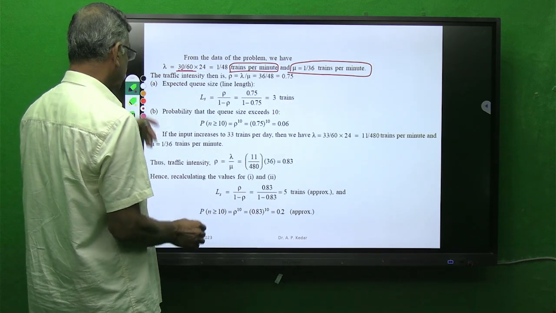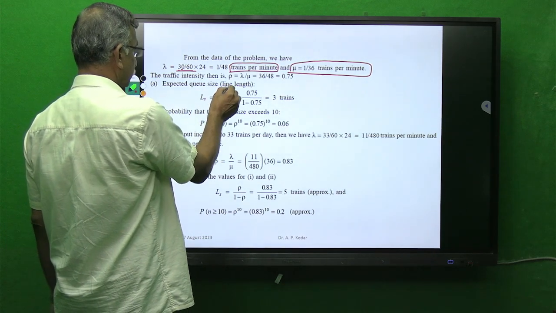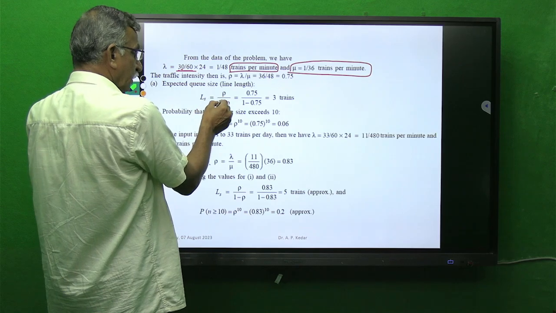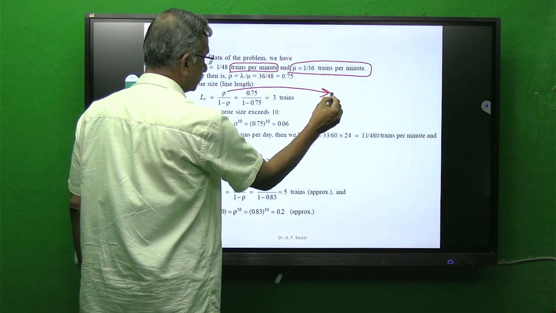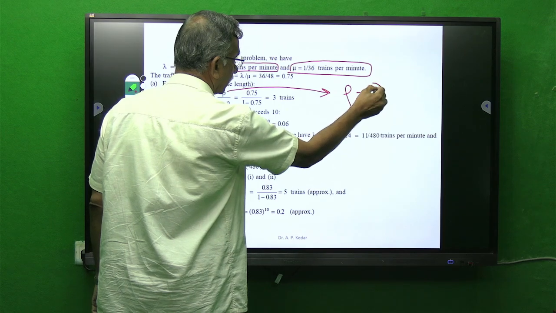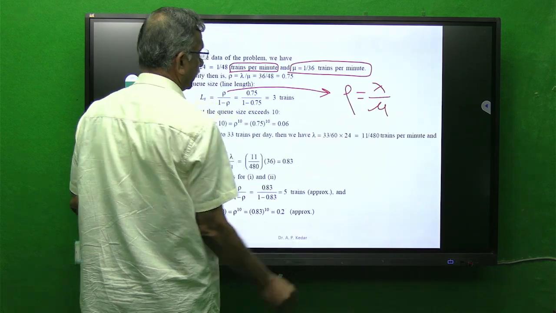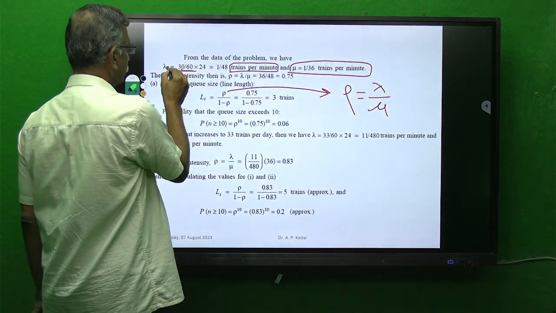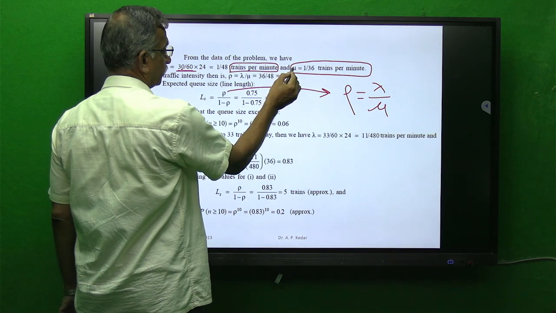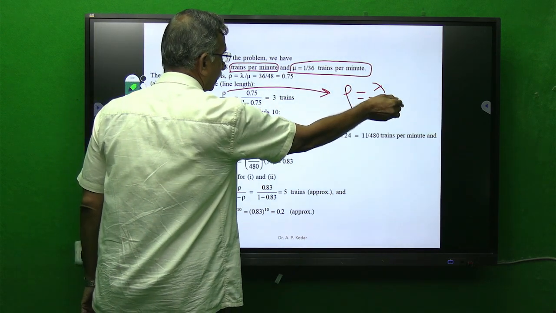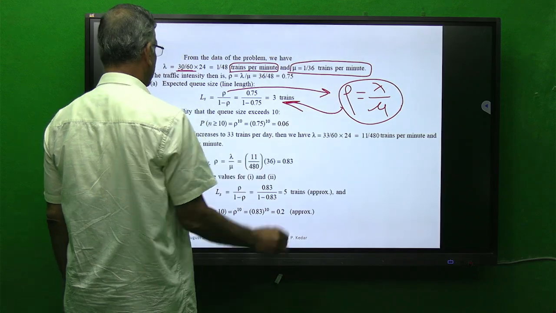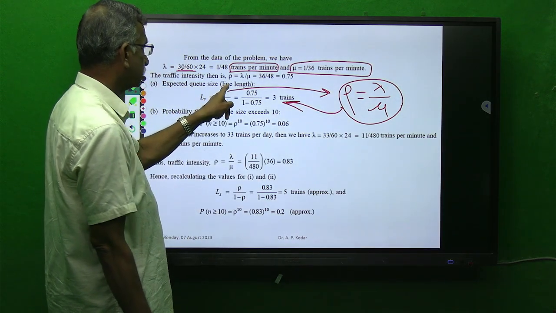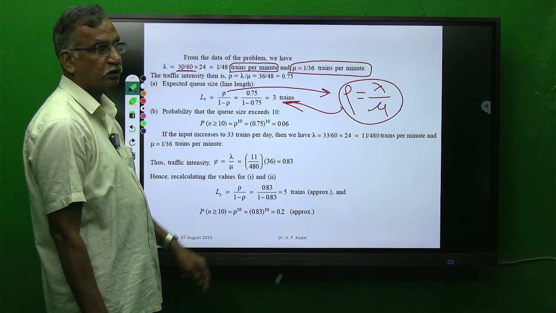Then simply use the formula for expected queue size LS that we have seen. Now here we can find rho. How does this rho come? Rho is equal to lambda by mu. You have the value of lambda and the value of mu. So first calculate lambda by mu, put that into this formula, and you will get the expected queue size, that is the line length, as 3 trains.